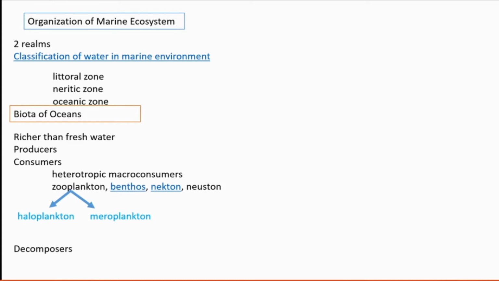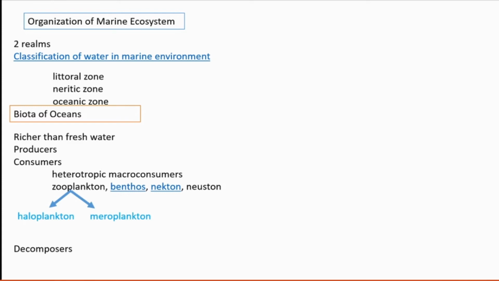So the water filled region, all that area we can call pelagic. Benthic means the floor, the bottom of the ocean. The water area we call pelagic, and the floor is called benthic.